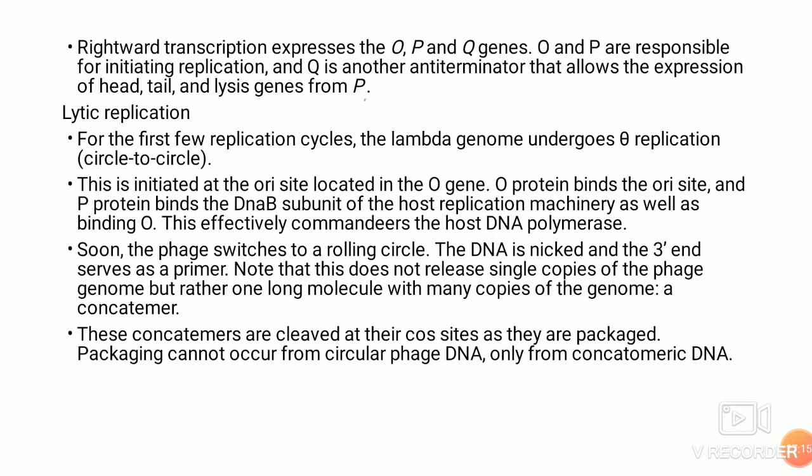In this theta model, the origin of replication is recognized by this O protein. It binds to that origin region, and also there is a P protein which binds to this O protein and the DNA replication machinery, recruiting all the polymerases there, and then you have the theta model of replication starting.